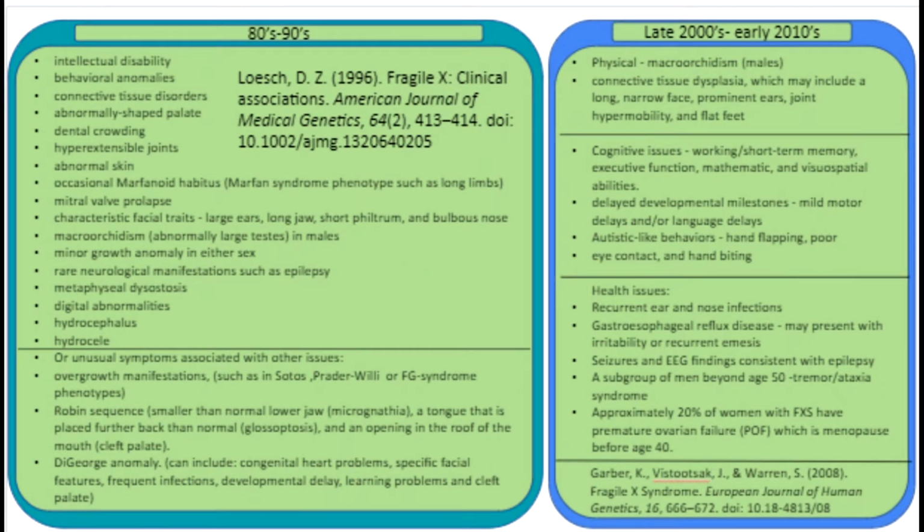Females are affected less so than their male counterparts, particularly in terms of cognitive functioning, but they tend to be at higher risk for emotional problems compared to the general population.